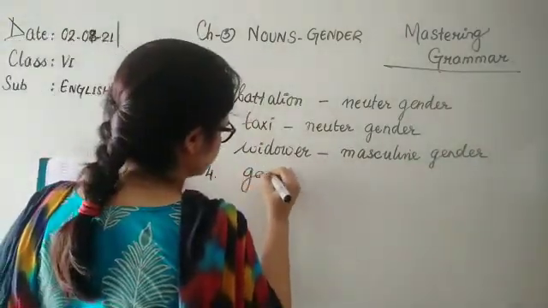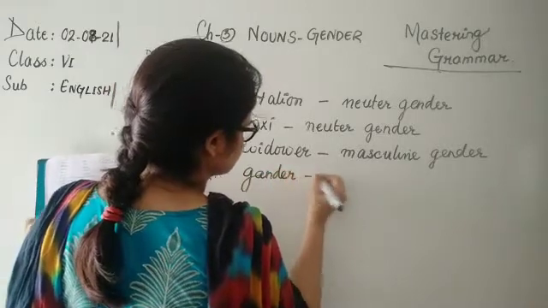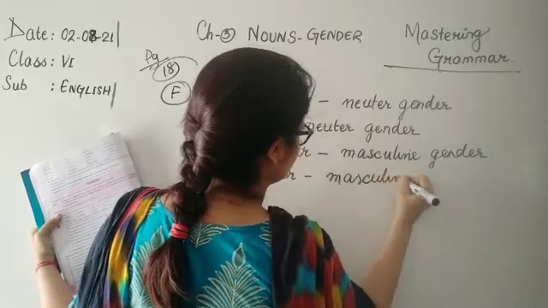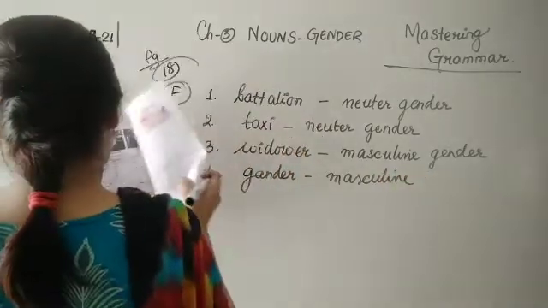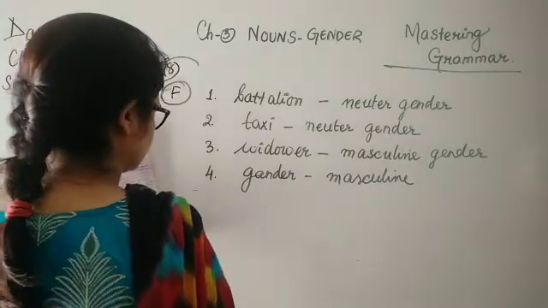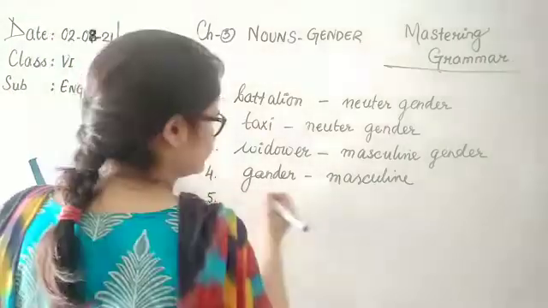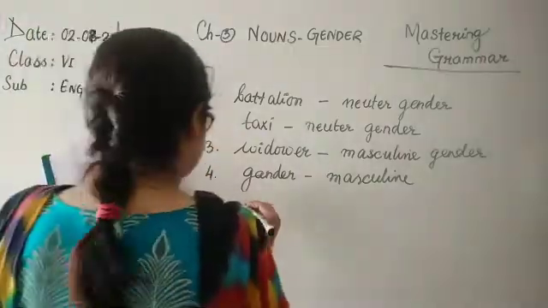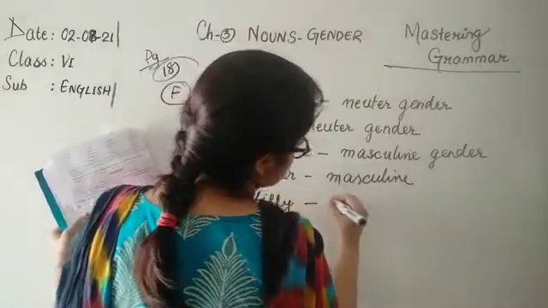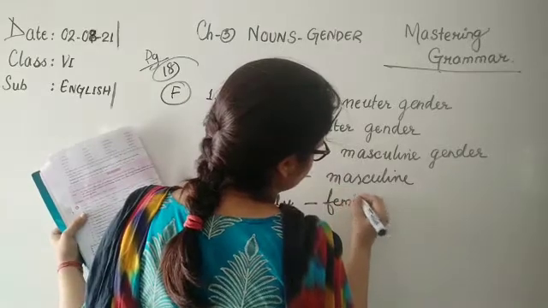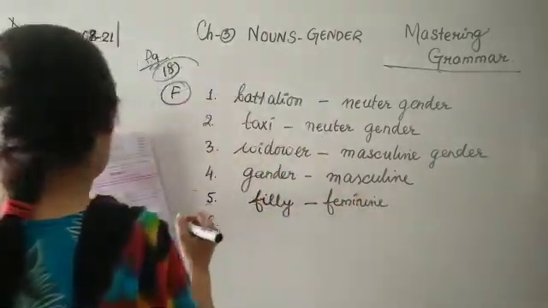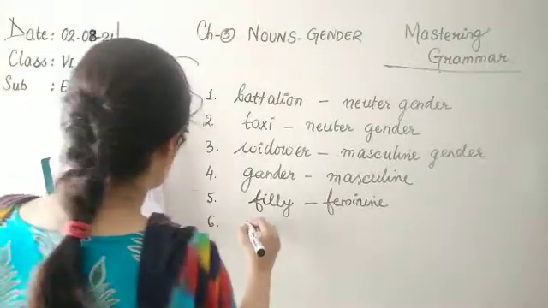Gander is a male goose, right? So this is masculine. Number 5, filly. I told you about this word. Colt becomes filly, so this is feminine. Number 6, priestess. Priestess is feminine.